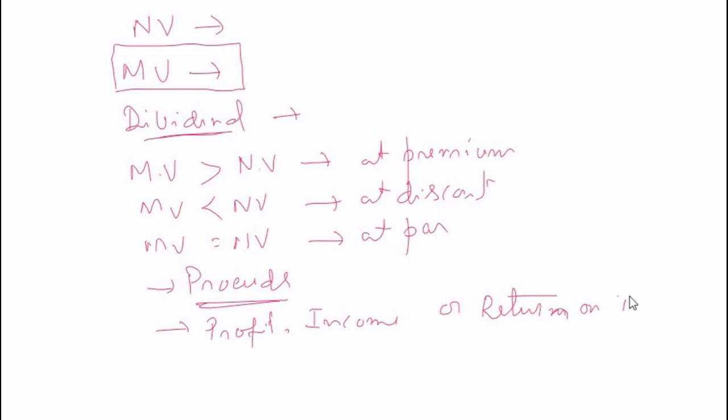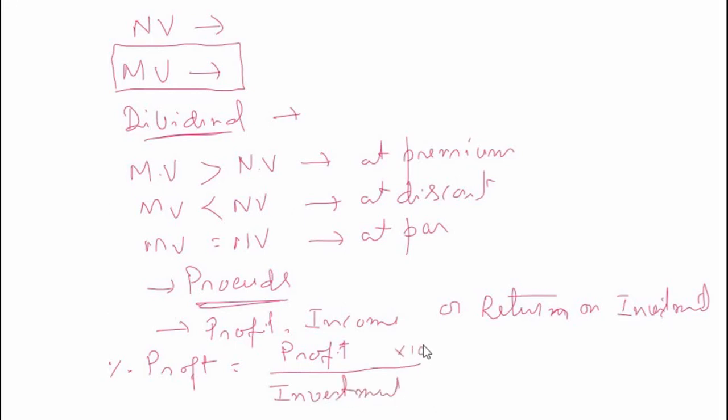Now percentage profit or return on investment is equal to profit divided by investment into 100. So these are some of the terminologies that we have used here. We'll have a better understanding of all these things when we start working out problems.